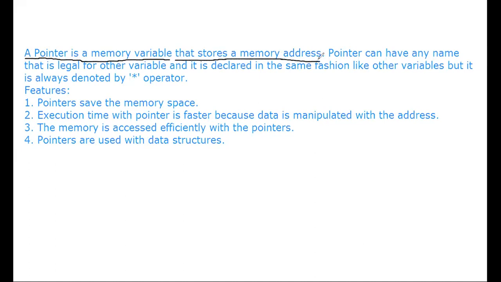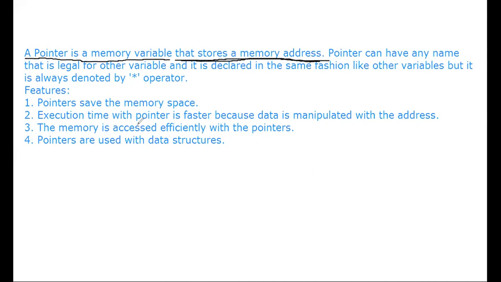A pointer cannot store normal values. For example, int a stores a normal integer value, float b stores a normal float value, and char ch stores a normal character. But in the case of a pointer, it is a memory variable. That means it stores the address of the memory. It doesn't store any value. A pointer is a memory variable that stores a memory address.